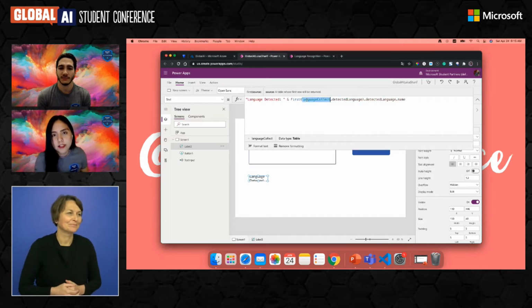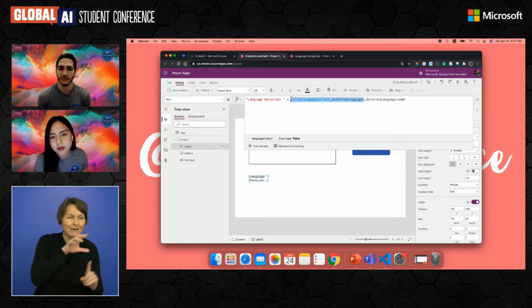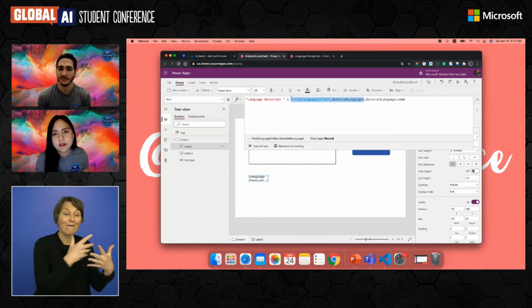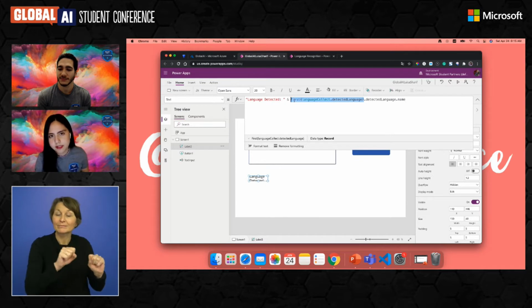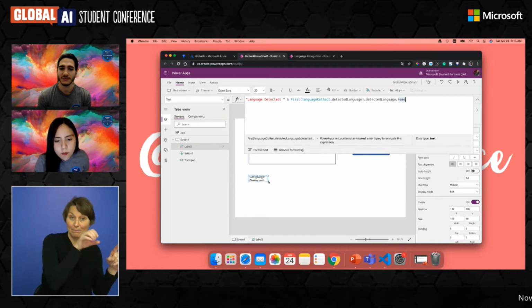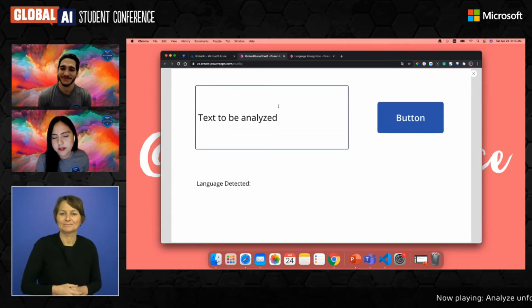we are getting our collection, the response of the API, and we are getting the detected language. And because each text brings, if there are multiple languages in the text, you can get all of the languages that are inside of it. So it returns you a table. So we are just getting the first, the one that is most inside of the text. In this case, we're gonna just use English. So we just use the first line of that information, and then detected language, that name. So we are gonna expand this a little bit, and then we can just go ahead and try our first